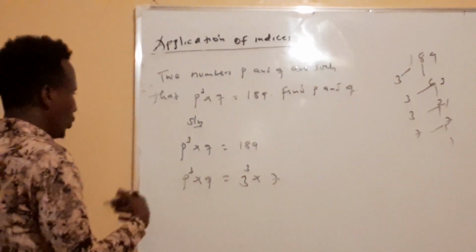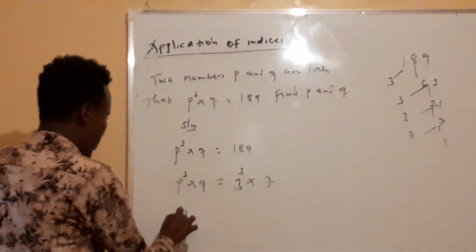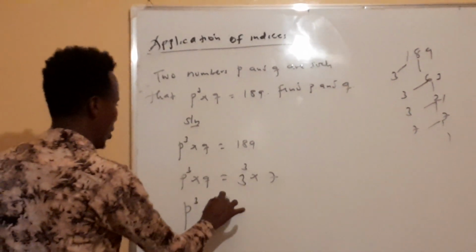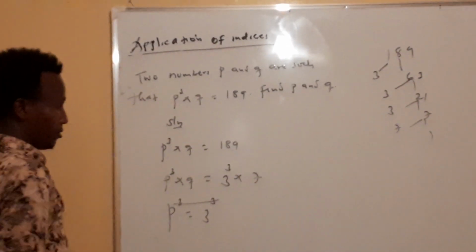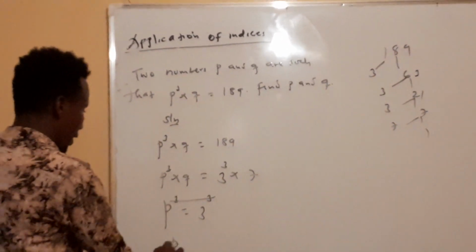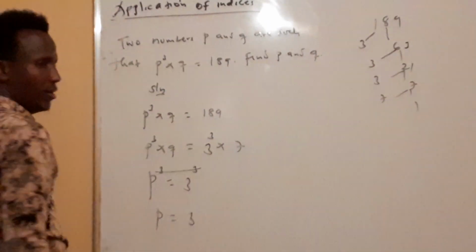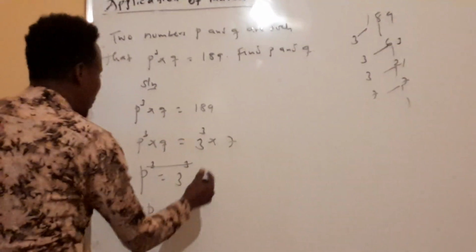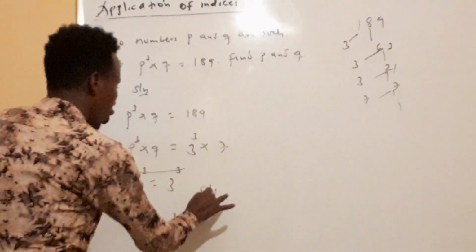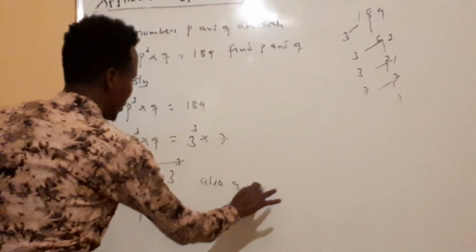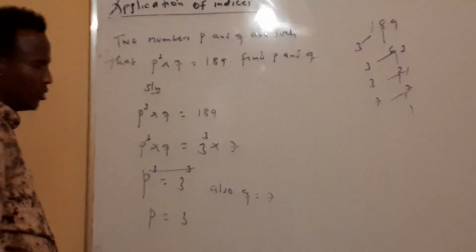Look at this point. What you're going to do is p power 3 is equal to what? 3 power 3. Cancel these 2 powers. Then p is equal to what? 3. p is 3. q will be what? Also, q is equal to 7. q is equal to 7.